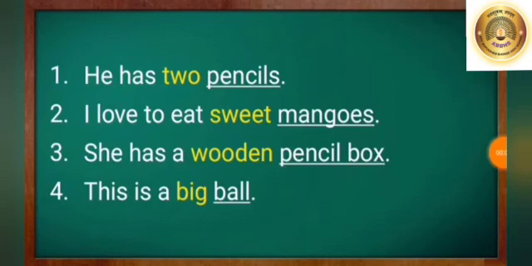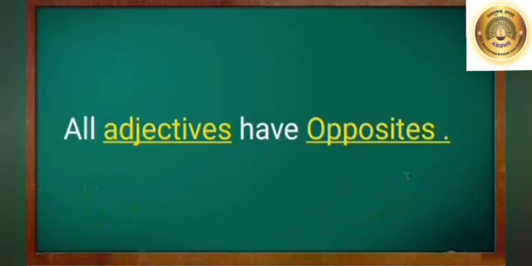She has a wooden pencil box. Here again, wooden is an adjective and it is placed before the noun pencil box. This is a big ball. Here, ball is the noun in this sentence and big is an adjective which is placed before a noun to describe the noun ball. Now children, all adjectives have opposites.